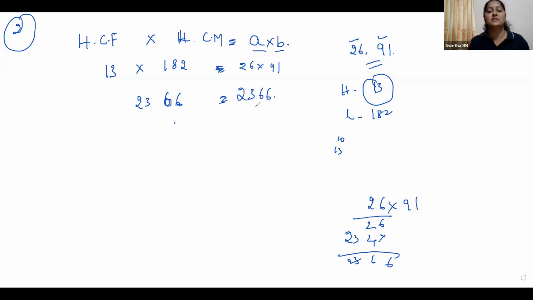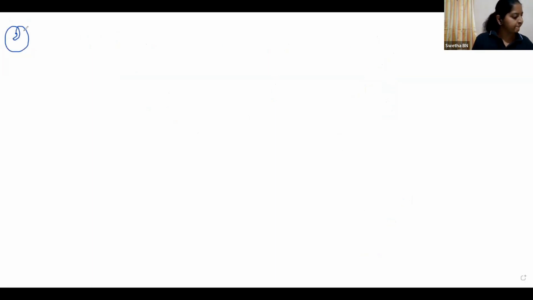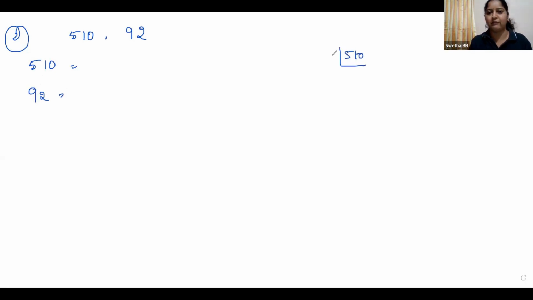Got it, children? See, this is the relation between HCF, LCM and the given numbers. We'll go for the second one: 510 and 92. So express 510 as a product of prime factors. How can you do it? Find the factors, children, fast.